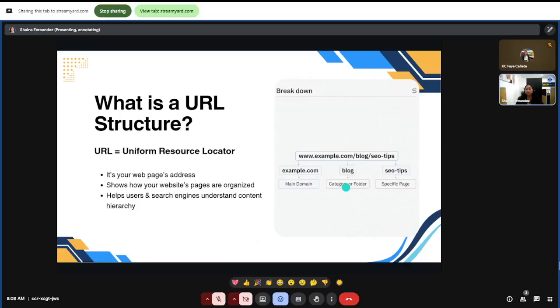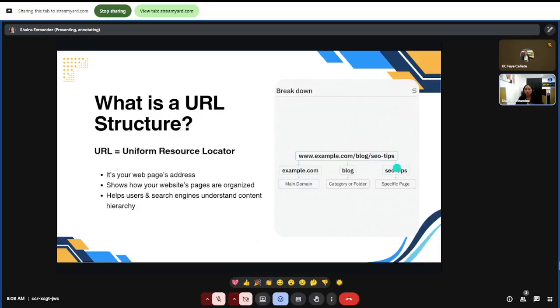The blog is your category or folder. It tells us this page belongs to the blog section. And the SEO tips is your specific page name. So this gives users as well as search engines a clear idea of what the page is about.